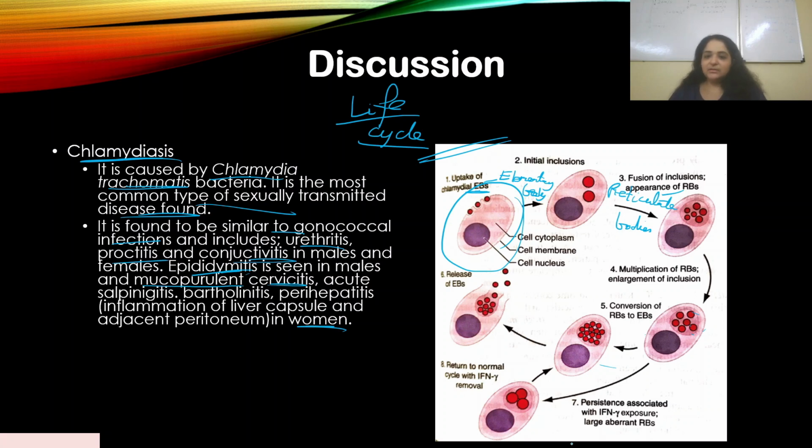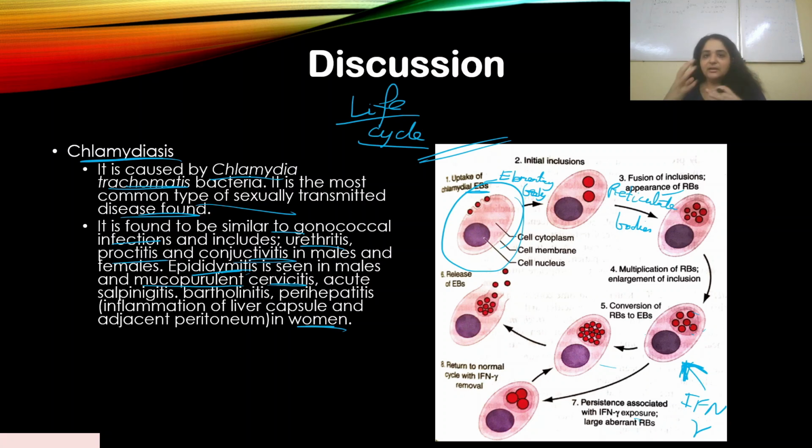Now it has been found that when there are cytokines, like interferon gamma exposure, there is a temporary stop for RBs to convert to EBs. For example, if there was an exposure to a cytokine, that is interferon gamma, the RBs don't get converted to EBs, but as soon as that exposure is removed, they go on performing the same cycle again. So basically the whole life cycle happens inside this cell.